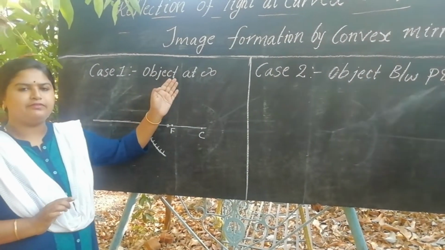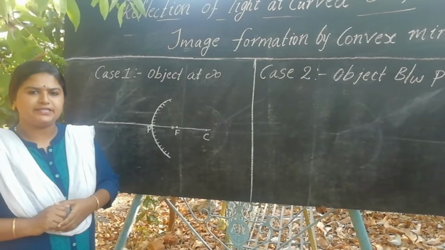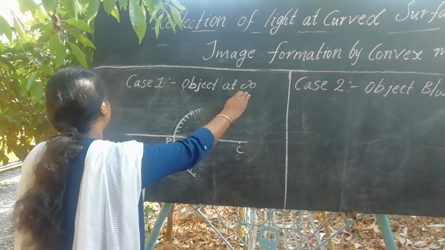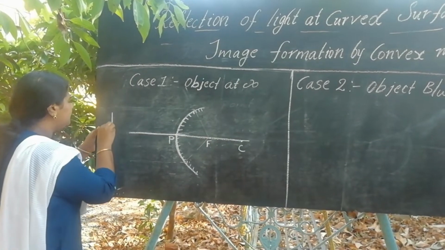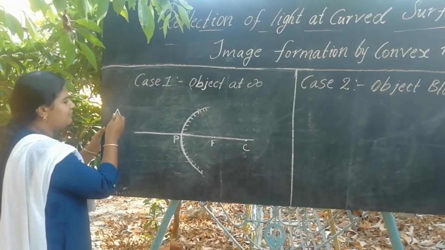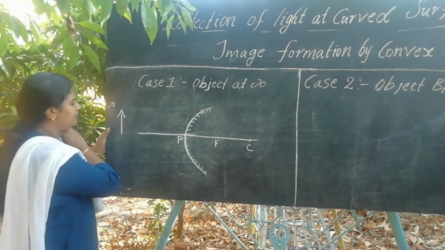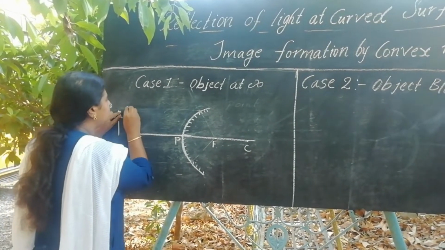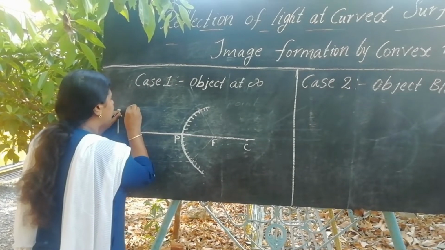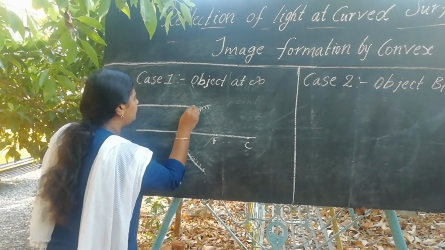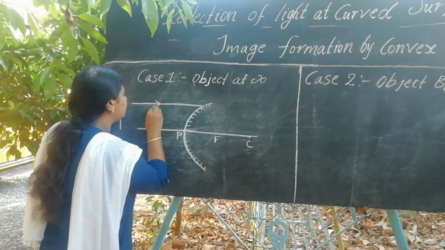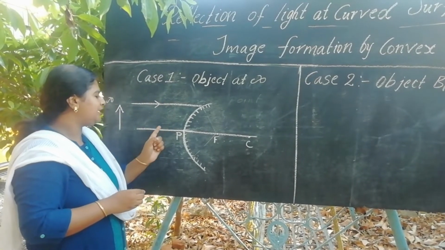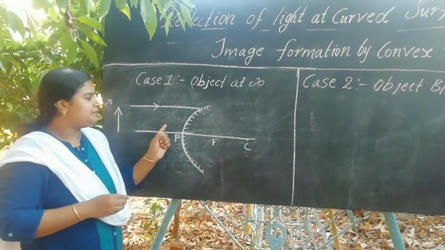Now in case 1 we will consider that the object is at infinity. We will consider an object placed somewhere at infinity. So now the rays coming from the object travel parallel to the principal axis. So this is an incident ray coming from the object traveling parallel to the principal axis.